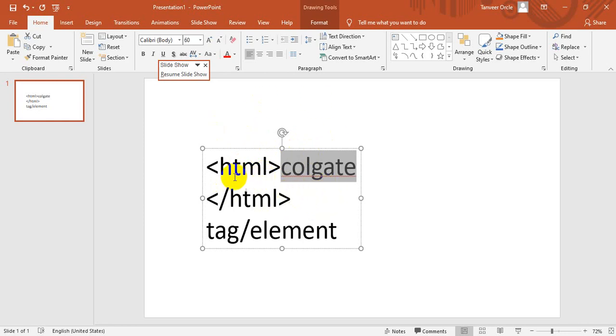But the basic thing is that HTML tags are written in this format. And again, we have two types of HTML tag. One is the singular tag, which does not have any closing tag, and the other is the container tag or pair tag, which has a closing tag. And how do we come to know which one is opening? If you don't have any backslash or forward slash, it is a simple HTML opening tag. And if you have a forward slash before the tag name, we can say it's a closing tag.